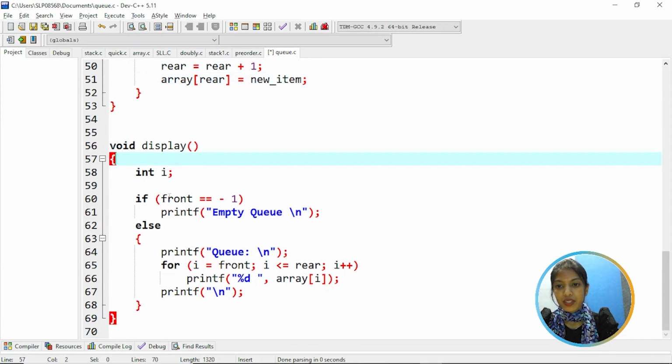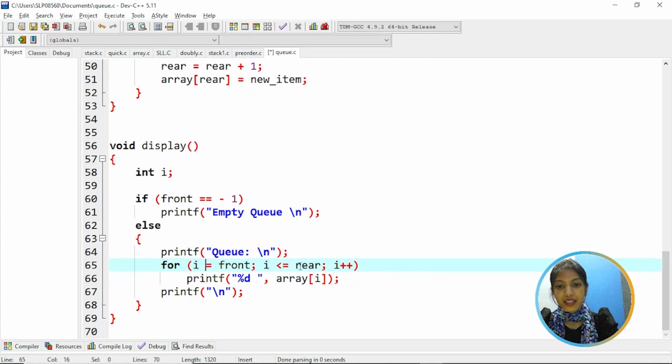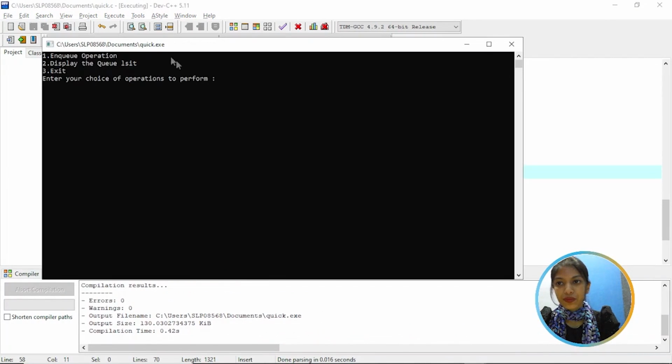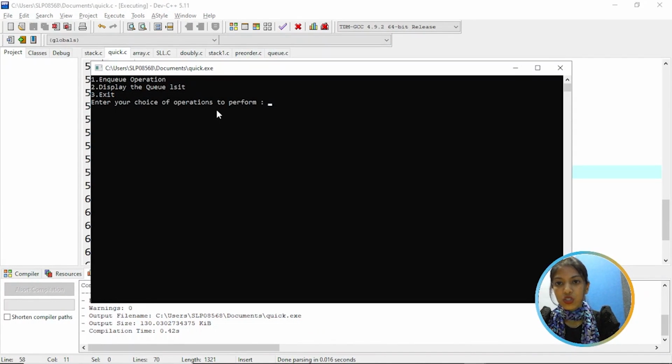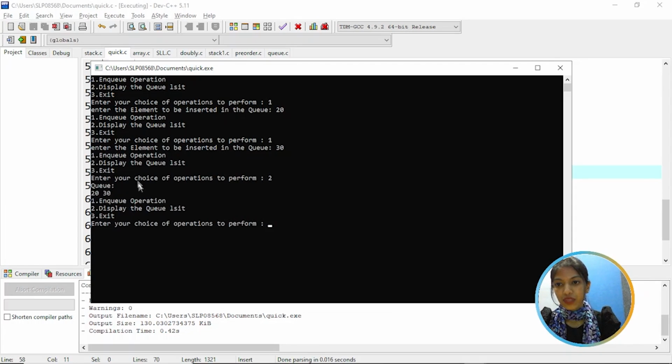And then coming to the display function, we have the condition if front is equal to -1, that means the queue is empty. Else, from i is equal to 0 till i less than or equal to rear, it will display all the array elements. So now let's run the program. So here enter the choice, let's enter 1 and enter the item 20, and enter the second choice, that is 1, enter the item 30, and now enter 2, and as you can see the list of items are 20 and 30.